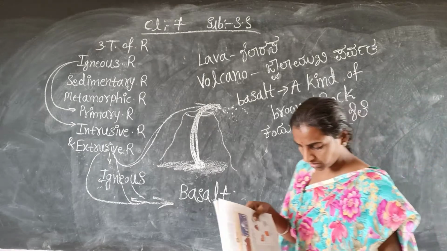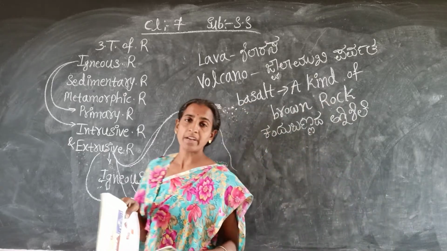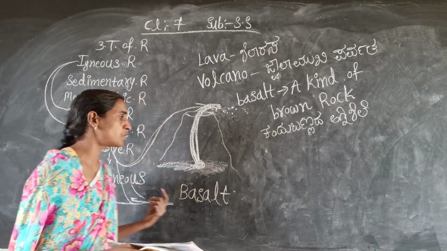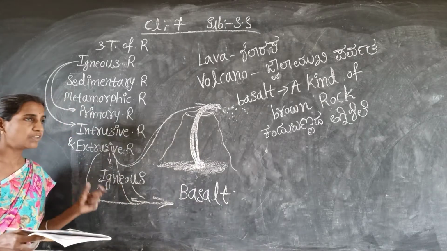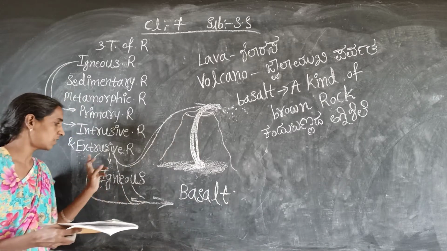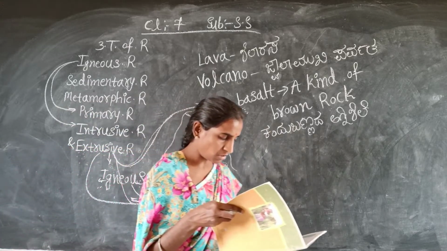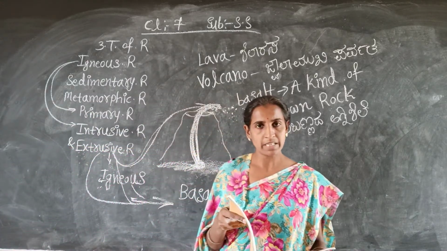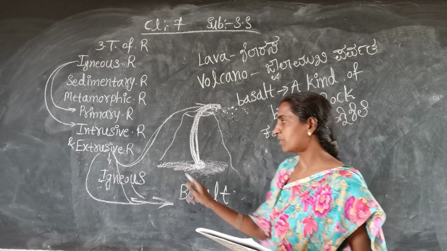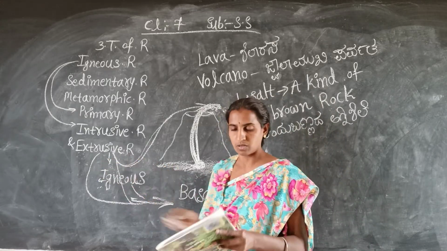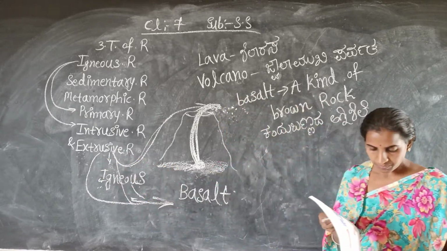Come to the next point here. What is given here? They have a very fine grain structure. Which rocks? The extrusive igneous rocks have a very fine grained structure. So that point you have to remember. For example, that is basalt. Basalt is the best example for this extrusive igneous rock. And come to the next point.